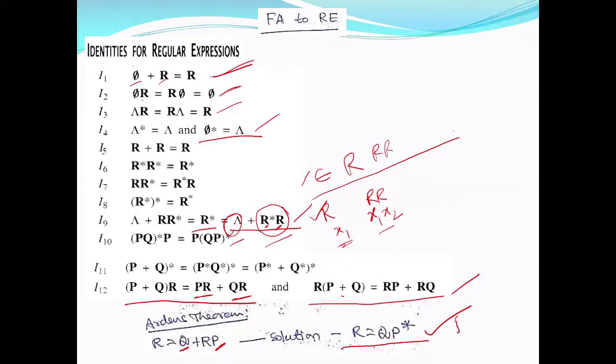The condition is that P should not contain epsilon. This you have to remember. This solution is valid only in case P does not contain epsilon. If it contains epsilon, this solution is not correct. Right? So this you have to remember. Once you remember this, then we can go for converting FA to RE. If you don't remember this, there is another method of converting FA to RE, but it is going to be a very roundabout method. So you have to remember this.